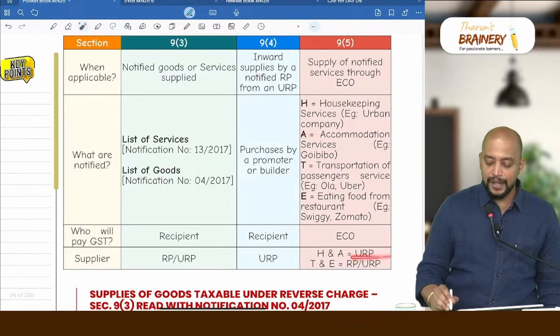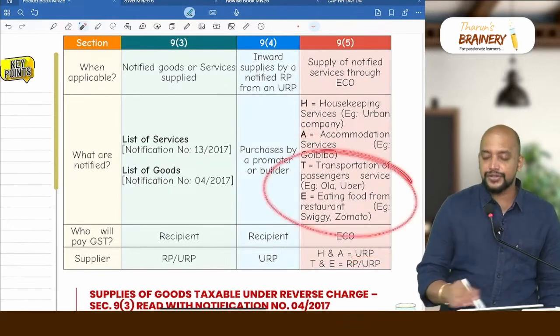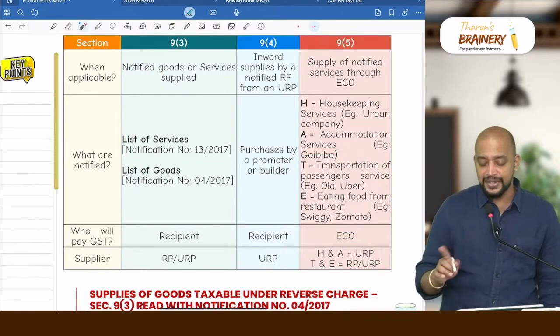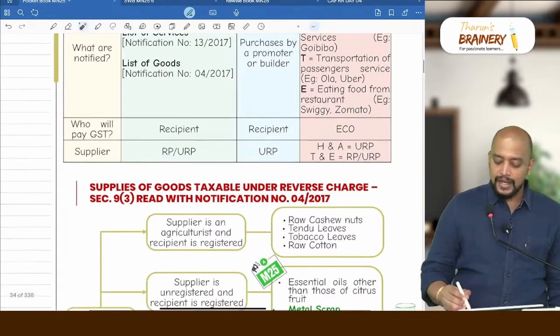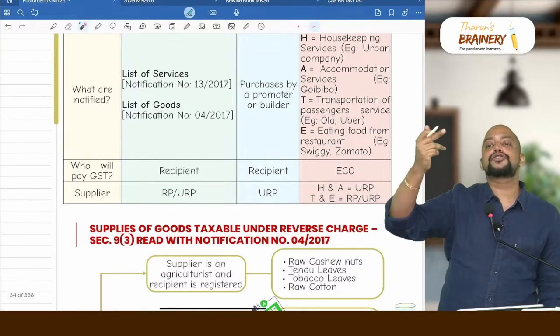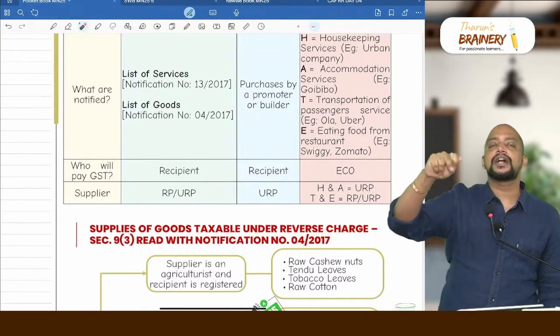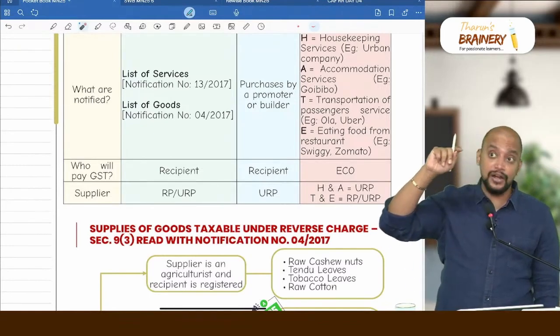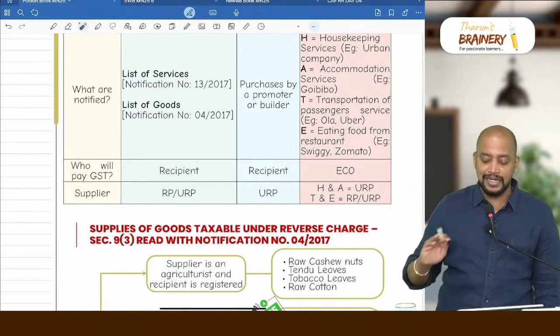Accommodation service also, the supplier should be unregistered. But for the next two services, T and E, the supplier may or may not be registered. That's why I gave it like HATE. First two cases, the supplier should be unregistered, then only it will come under 9(5). Next two cases, T and E, the supplier may or may not be registered. Always it will come under 9(5).